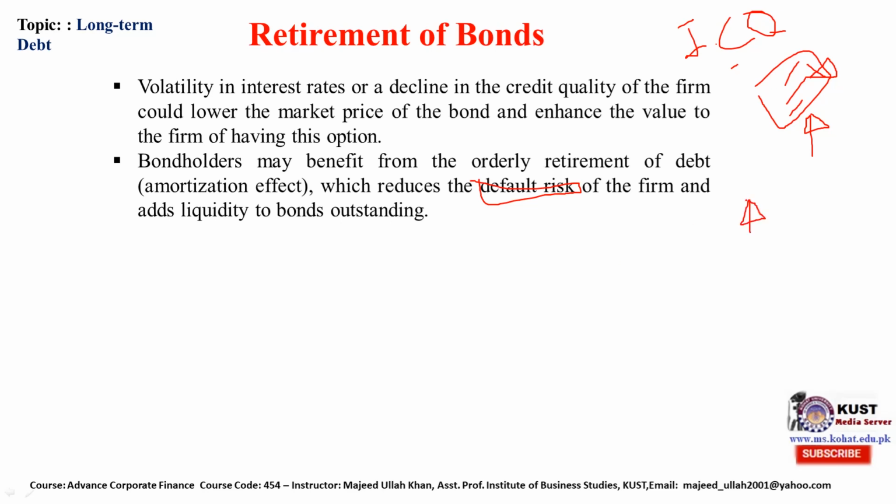When the company is buying back or calling back, or there is a calling option in the bond, it benefits the company in two ways. First, it increases the liquidity. Second, it decreases the default risk on the retirement of debt.